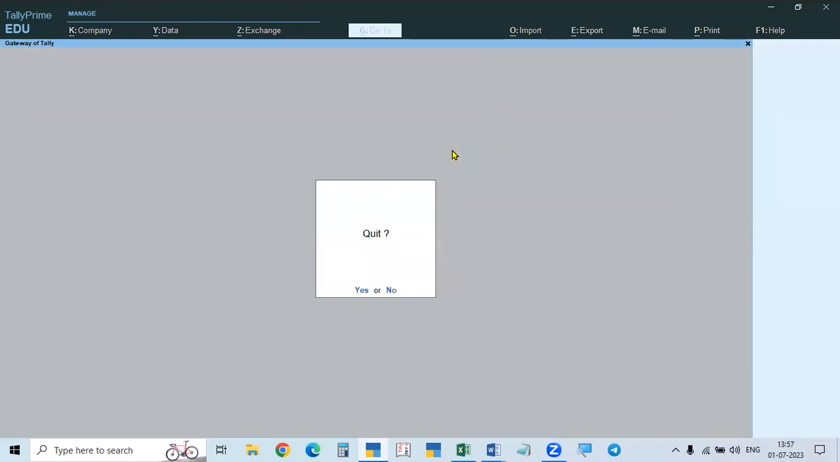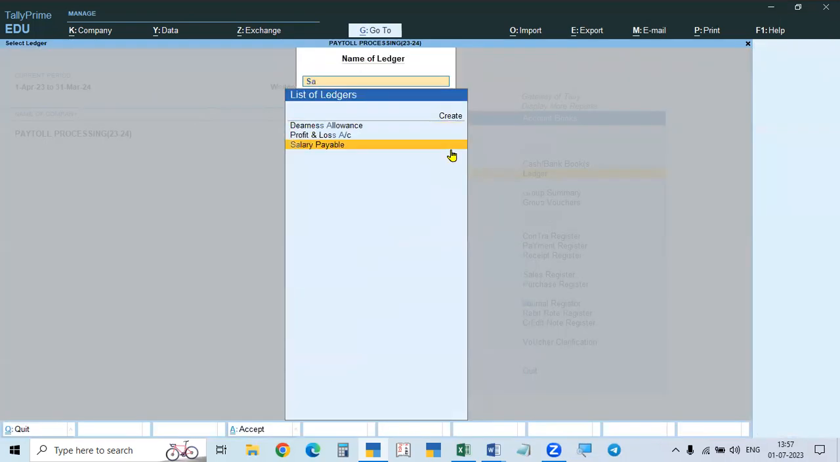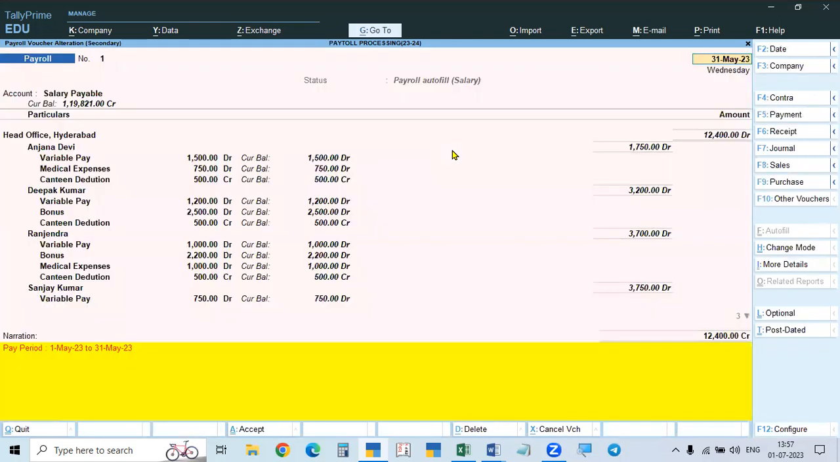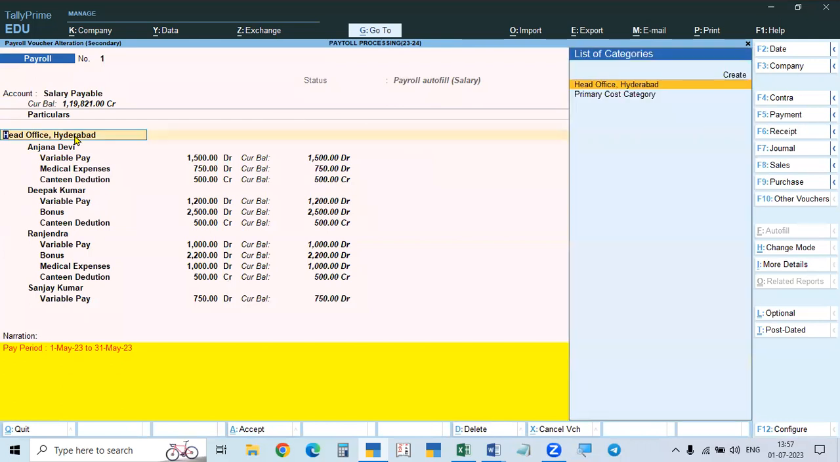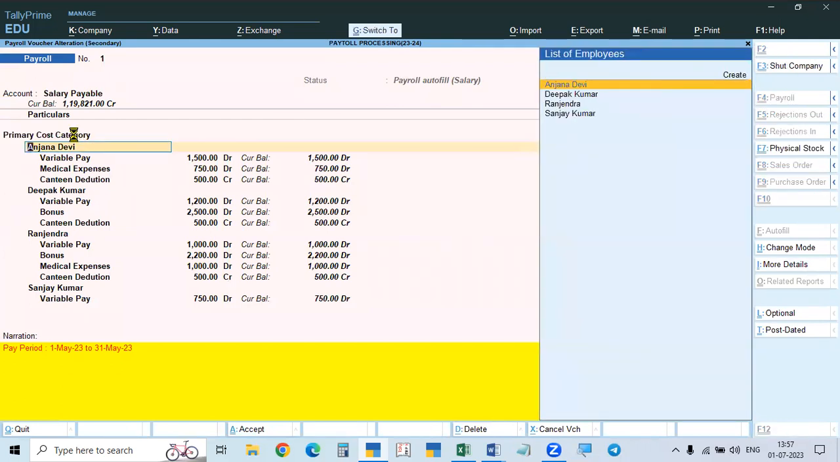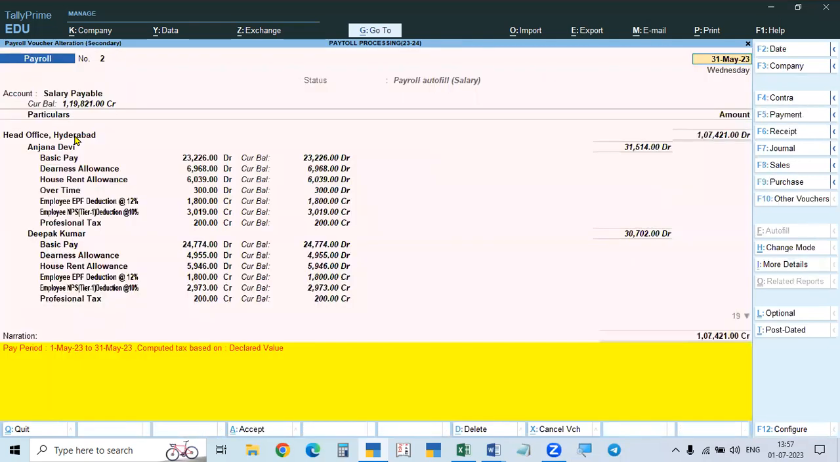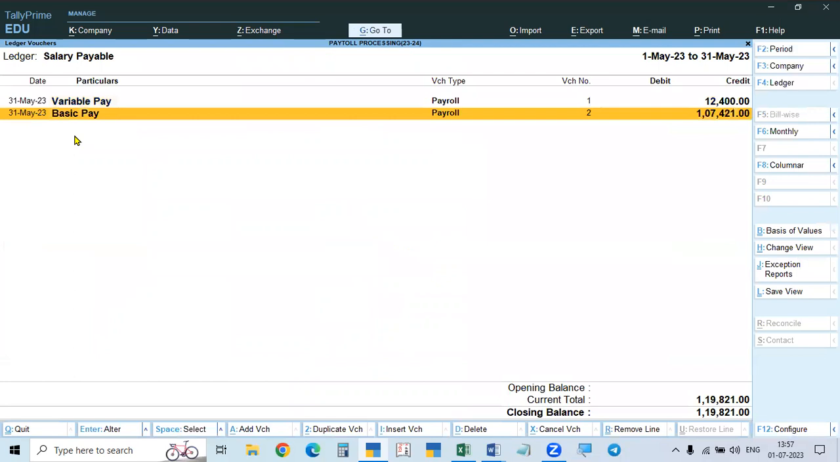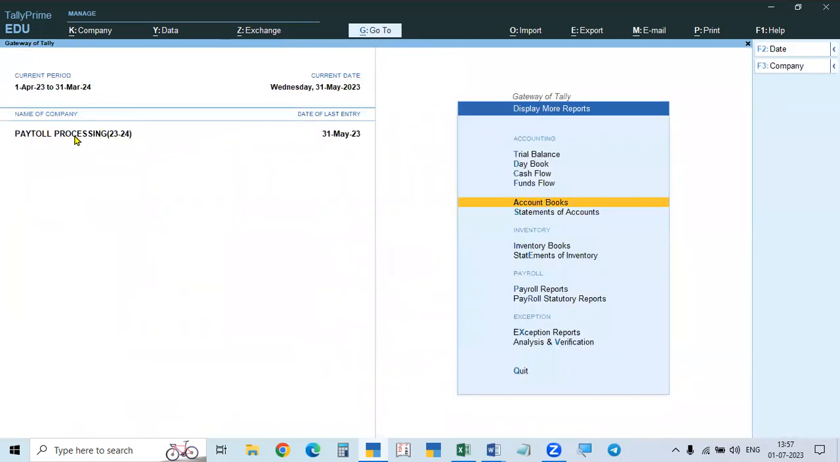Then we have already processed the salary payable. We processed two already. In this also it is showing Hyderabad. So take it as primary category and save. And the second one also, go here, take primary category, save. So everything we made primary category.